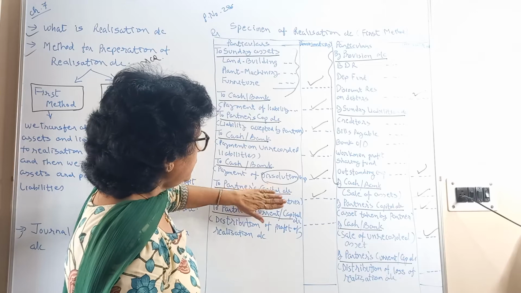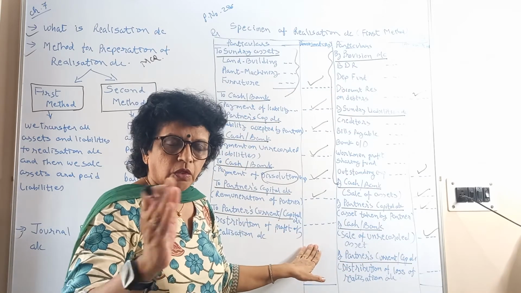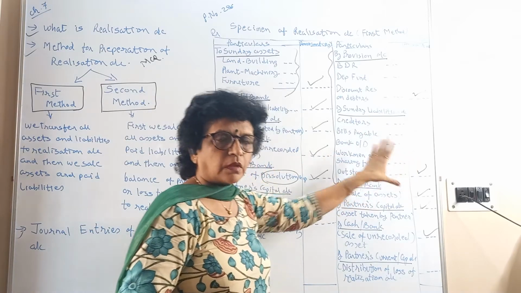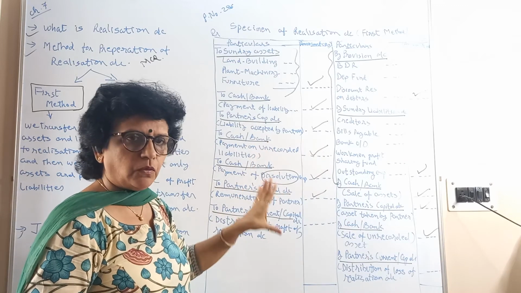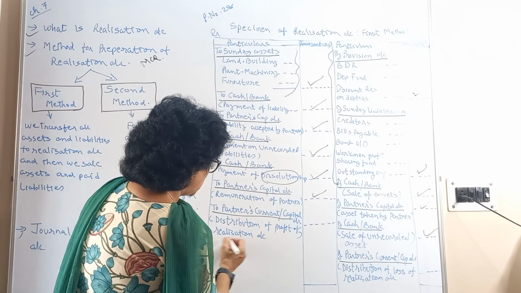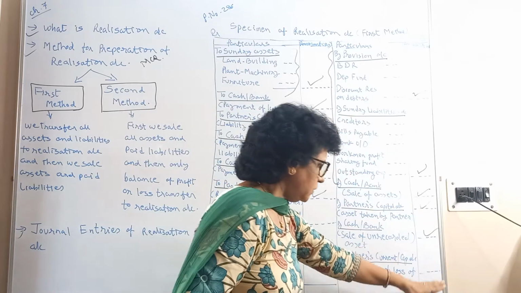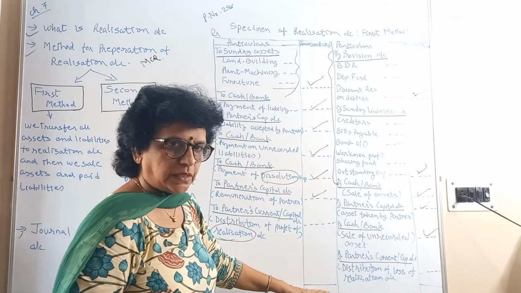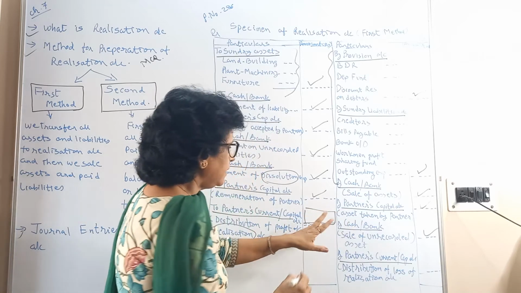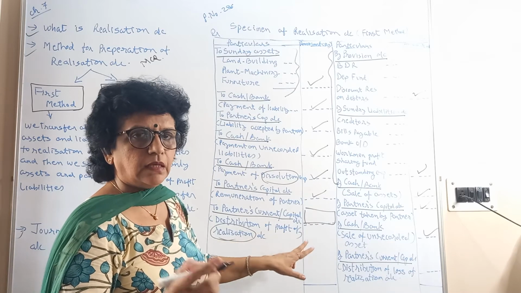Now after doing all these adjustments, close the account. Two possibilities are there. Either you may have income more than the expense, and you are going to get a profit. That is known as the distribution of profit and loss of the realization account. Your credit total is more, so write on the debit side the difference. That difference is your profit to be distributed among the partners in their P&L ratio.